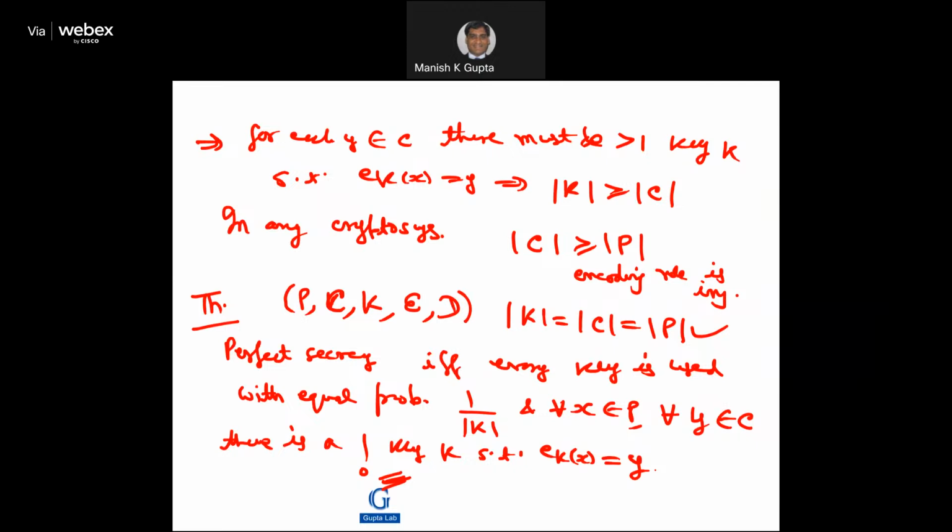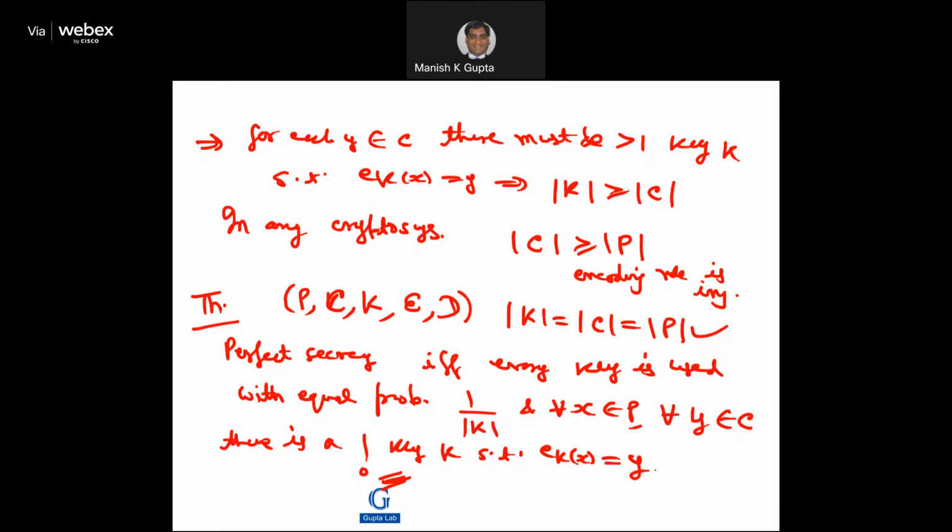Okay. Now in cryptanalysis, because the encryption rule is an injective mapping, the size of the ciphertext space is at least the size of the plain text space, right? So basically, these are some other observations.